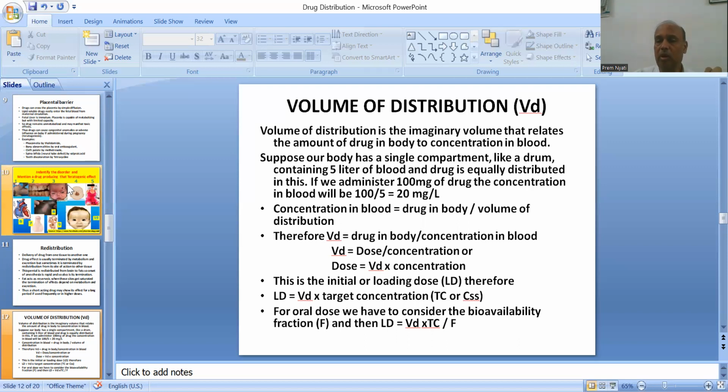Therefore, VD, volume of distribution, is equal to drug in body divided by concentration in blood. So we have just rearranged the formula. Volume of distribution is equal to dose divided by concentration, or dose is equal to volume of distribution multiplied by concentration. This one is the initial or loading dose. Therefore, we can rewrite this formula as loading dose is equal to volume of distribution into target concentration. For oral dose, we need to consider the bioavailability fraction, and then LD becomes volume of distribution multiplied by target concentration divided by F oral, that is the oral bioavailability fraction.